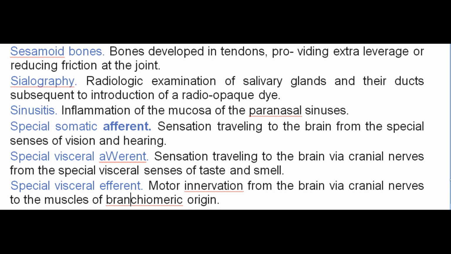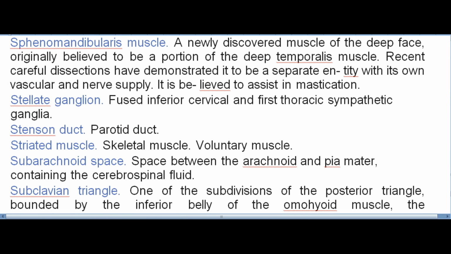Special visceral efferent. Motor innervation from the brain via cranial nerves to the muscles of branchiomeric origin. Sphenomandibularis muscle. A newly discovered muscle of the deep face, originally believed to be a portion of the deep temporalis muscle. Recent careful dissections have demonstrated it to be a separate entity with its own vascular and nerve supply. It is believed to assist in mastication. Stellate ganglion. Fused inferior cervical and first thoracic sympathetic ganglia. Stenson duct. Parotid duct.